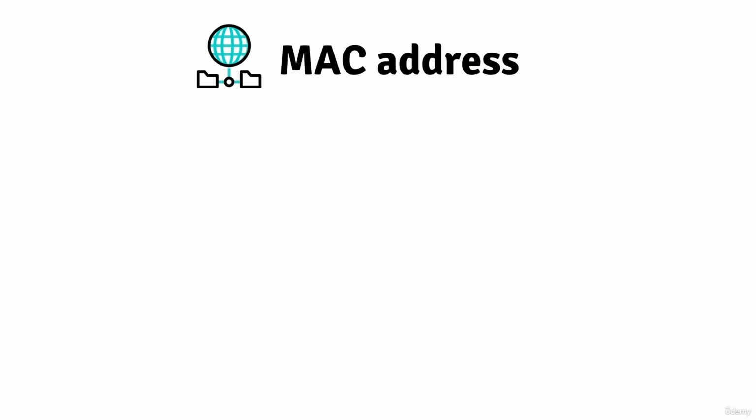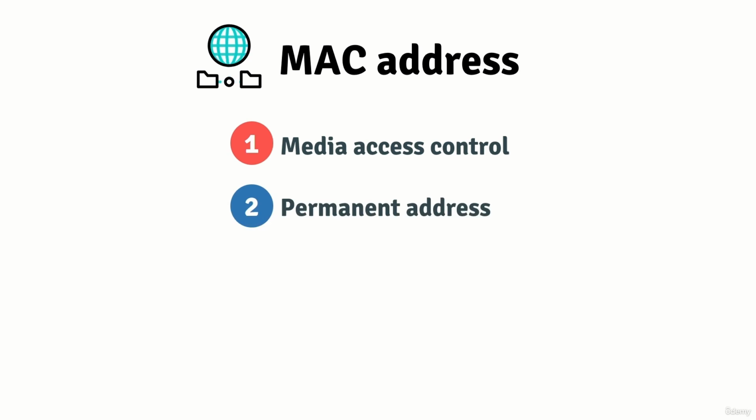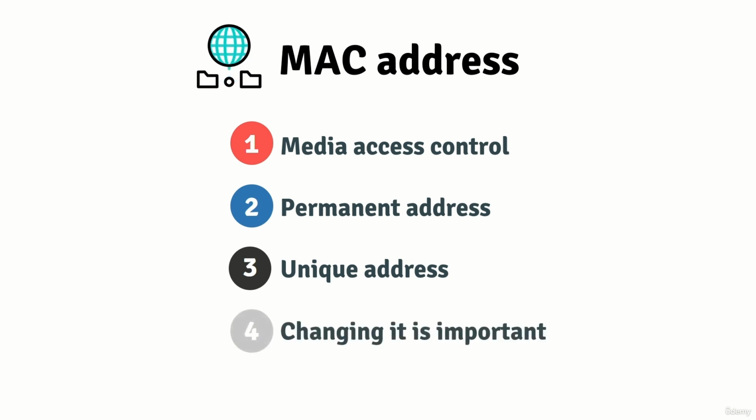What is a MAC address? It is media access control. It is a permanent address assigned to network interfaces by the manufacturer of the device. Also, it is a unique address for each device. Therefore, a hacker can get caught easily if it isn't changed. For example, if you have a wired card, Ethernet card, or wireless card, all of them have a unique MAC address assigned to it. There would be no two devices in the world that have the same MAC address. That's why changing it is crucial for hackers.